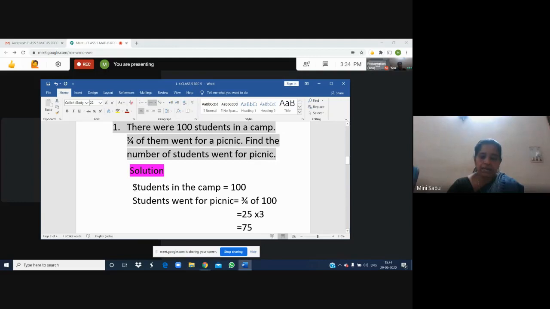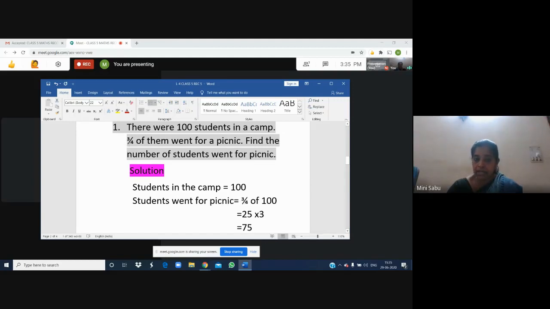Okay, then as I told you yesterday, in writing the statements, you have full freedom. You can write in your own sentence, but no need to copy my sentence. I have written here students in the camp. If you want, you can write number of students in the camp. No problem. Students in the camp equal to 100. Did you understand? Then students who went for picnic. How many students went for picnic? We are going to find it out.